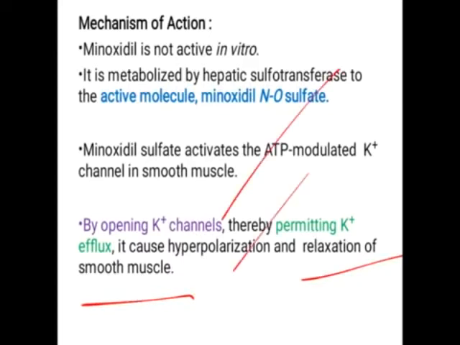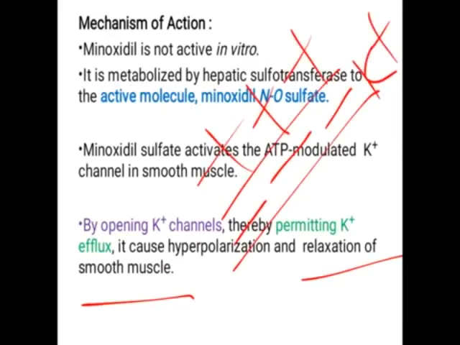So inside there is a negative charge, outside there is a positive charge, and potassium ions are intracellular ions. So when potassium channel agonists are given, they open the potassium channel, so the efflux of potassium takes place outside the cell. So outside the cell the positive charge increases.